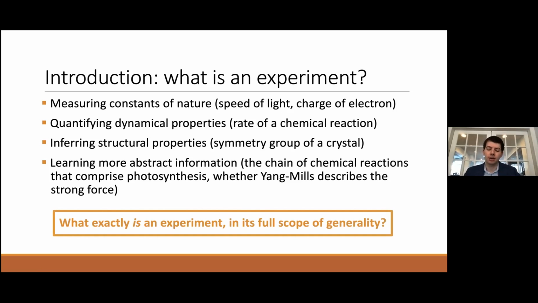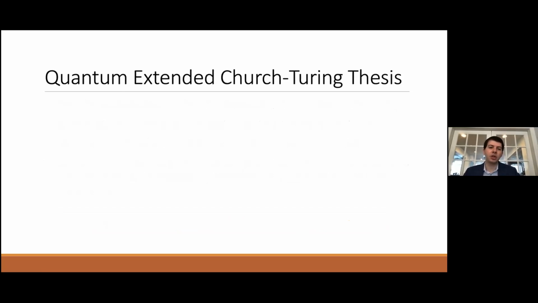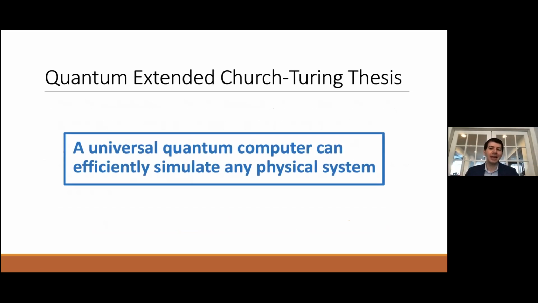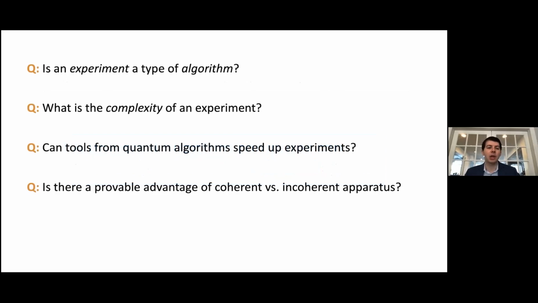of generality? Now we can bring the perspective of the quantum extended Church-Turing thesis to bear on this question. And roughly speaking, the thesis is a universal quantum computer can efficiently simulate any physical system. And as such, we might believe that we can describe physical experiments using the language of quantum information theory and quantum complexity theory. So this suggests that we might ask the following questions.